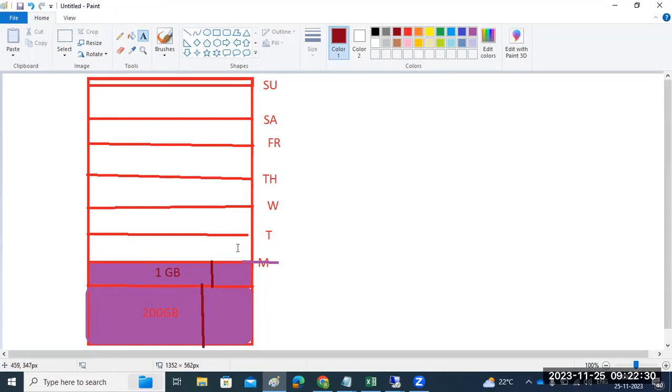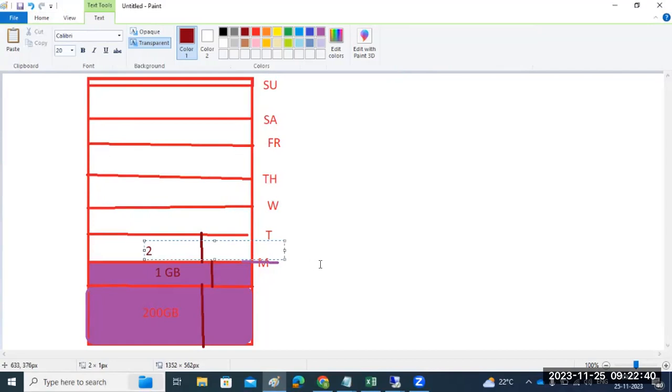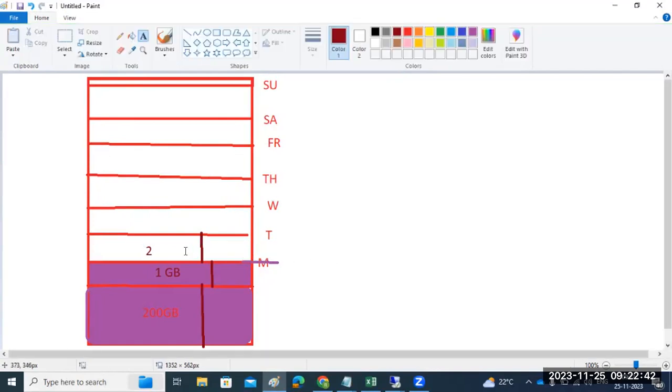Then from Monday to Tuesday, if 2 GB got increased, it will take only that 2 GB. Whatever data increased after the full backup or the previous backup, it takes only that.